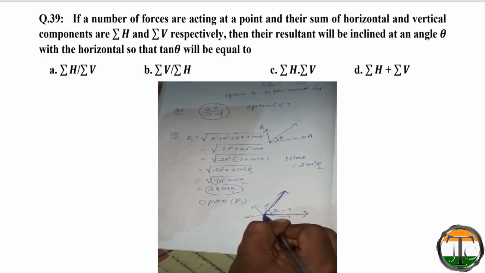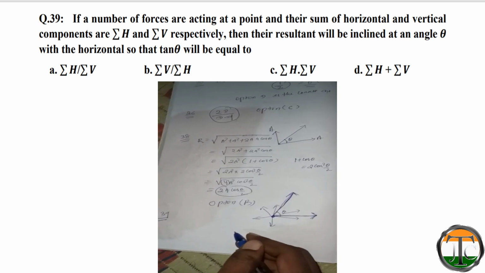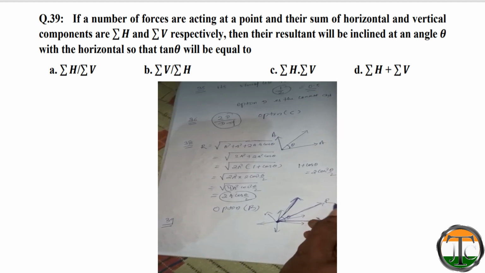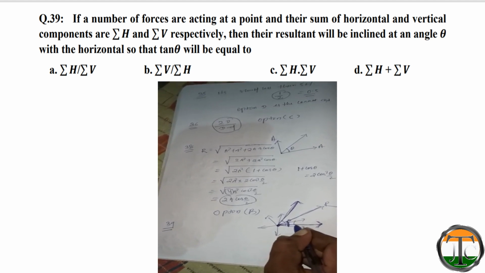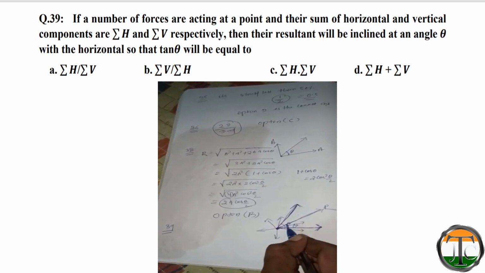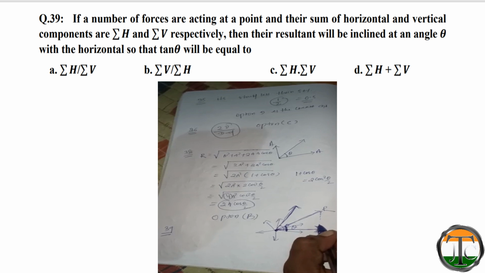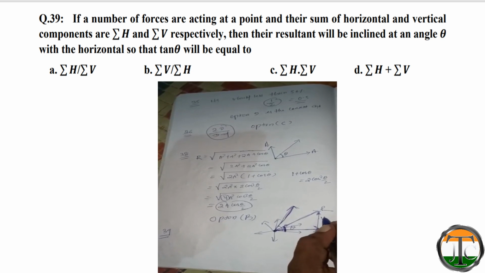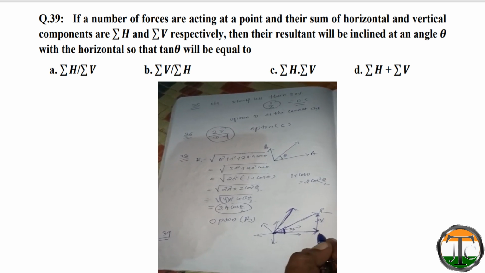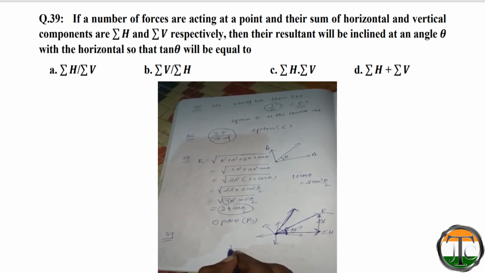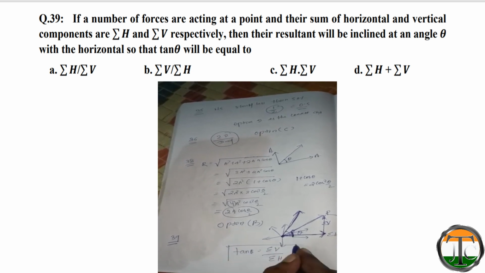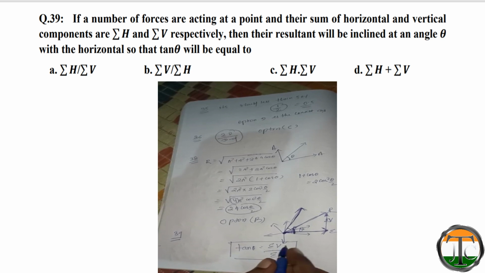That means this is the resultant vertical, this is the resultant horizontal. So their resultant is this R and it's making angle theta. Then if we join this point, this is our vertical component and this is our horizontal component. So this is summation V, this is summation H. So tan theta will be summation V by summation H. So option B is the correct answer.